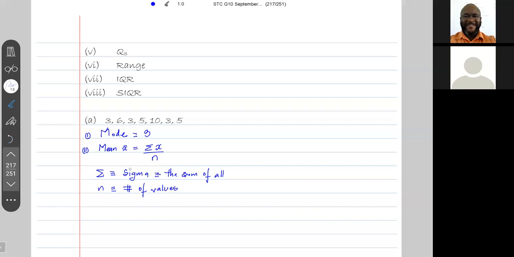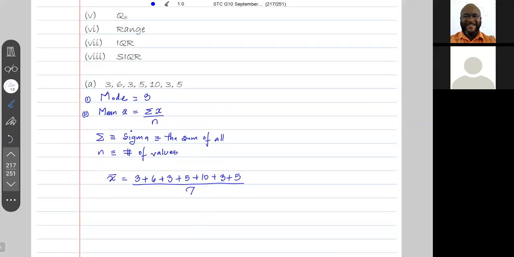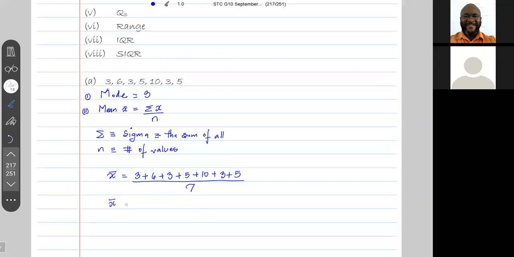All right, so the mean, the average, is the sum of all values divided by n, which is the number of values. So the mean in this case would be 3 plus 6 plus 3 plus 5 plus 10 plus 3 plus 5, and this is divided by 7. So the mean X bar is the sum of all values divided by the number of values.